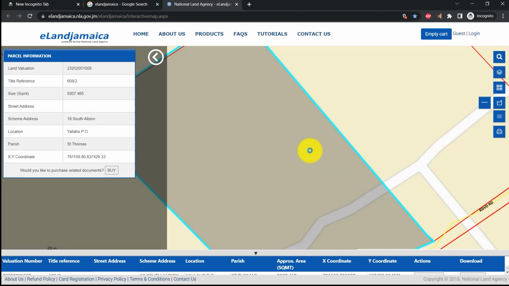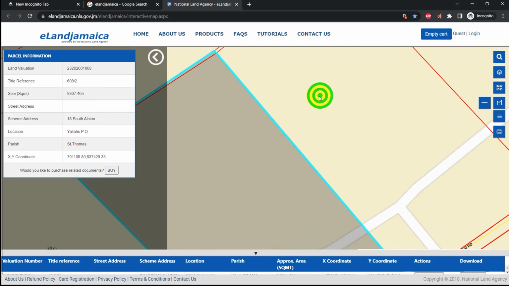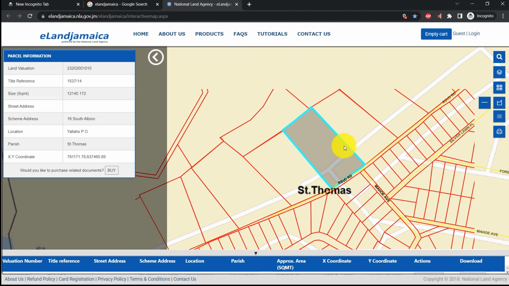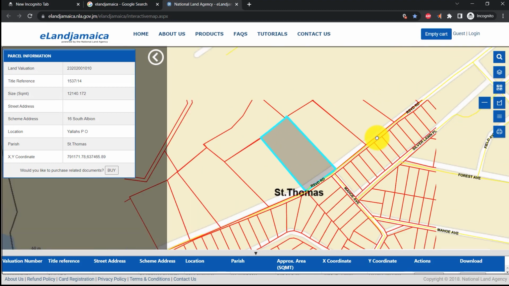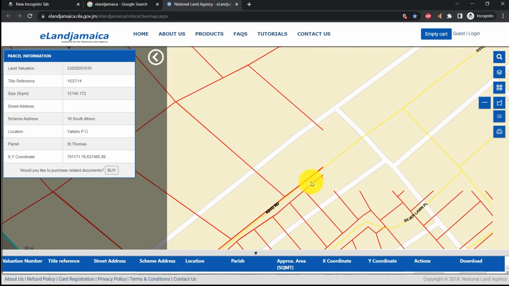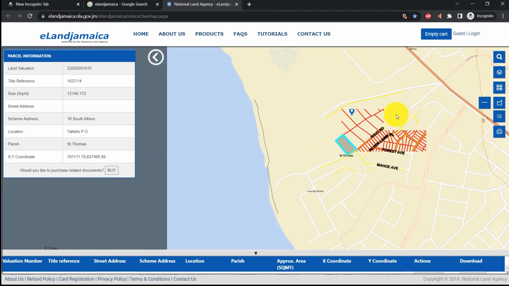They're giving us the scheme address, which is 18 South Albion, Yallahs PO. This area is in close proximity to where the first and last bar was that has been demolished. If we continue on this road straight up, we can head right back to the main road.